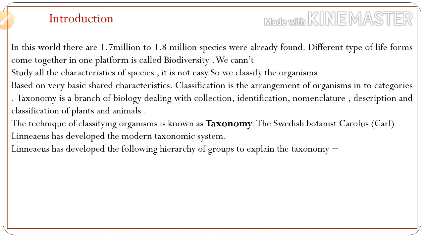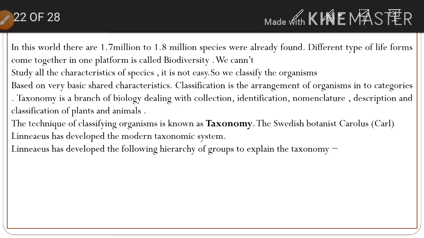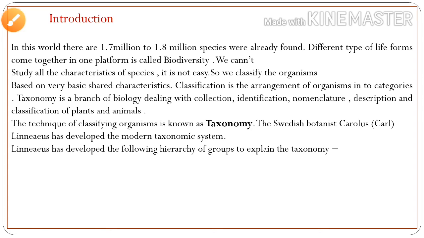Diversity in living organisms. Next we are moving to diversity in living organisms. When we look around, we see a large variety of living organisms like trees, insects, birds, animals, etc. And some of the organisms that we cannot see with our naked eyes, that is microorganisms, are all around us. In this world, 1.7 million to 1.8 million species have already been found.